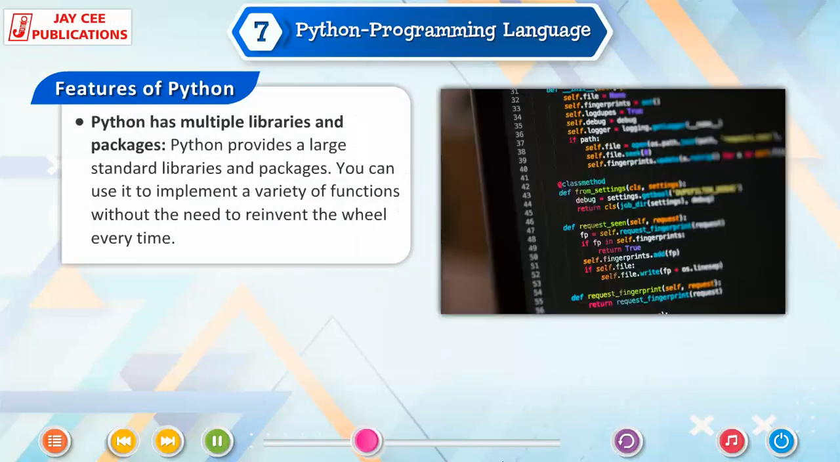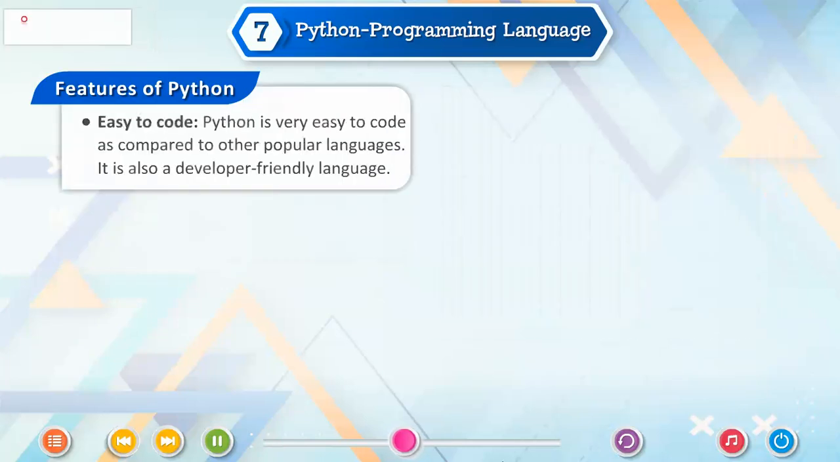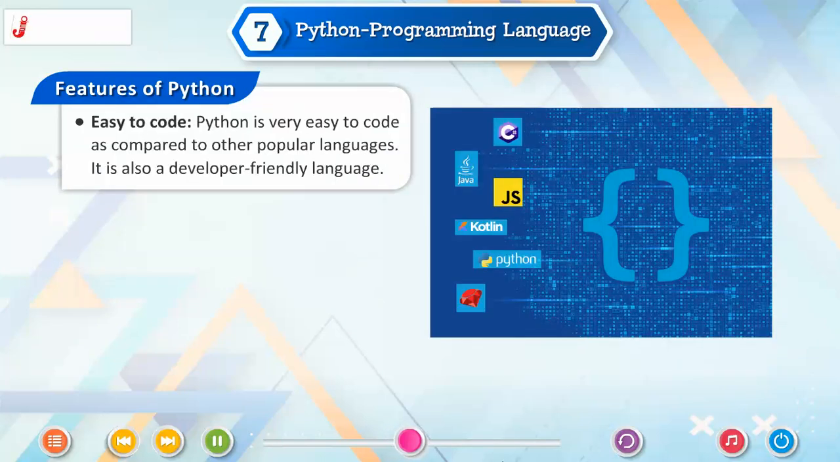Python has multiple libraries and packages. Python provides large standard libraries and packages. You can use it to implement a variety of functions without the need to reinvent the wheel every time. Easy to code. Python is very easy to code as compared to other popular languages. It is also a developer-friendly language.